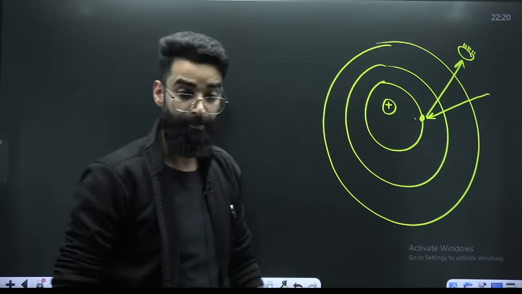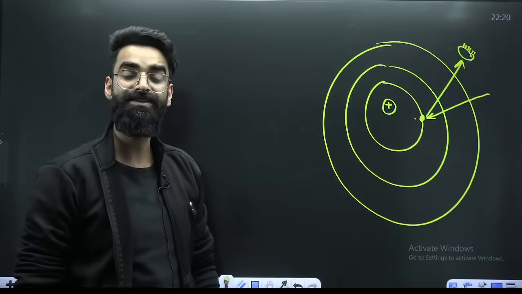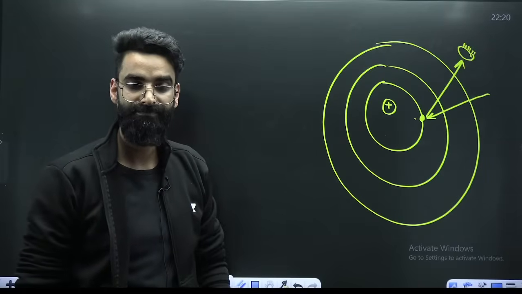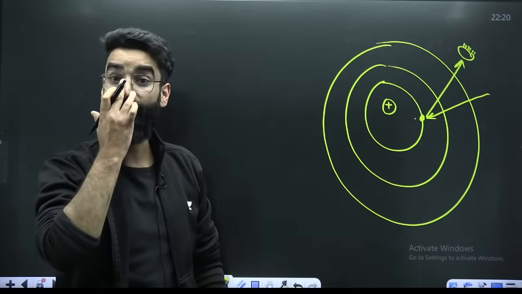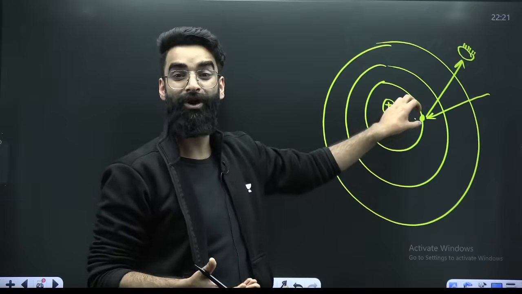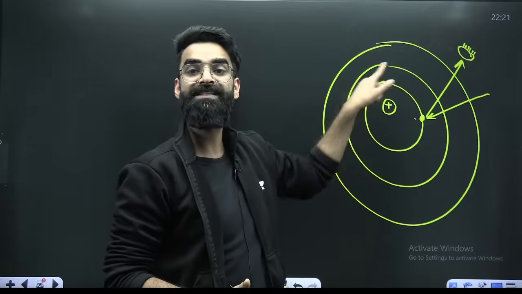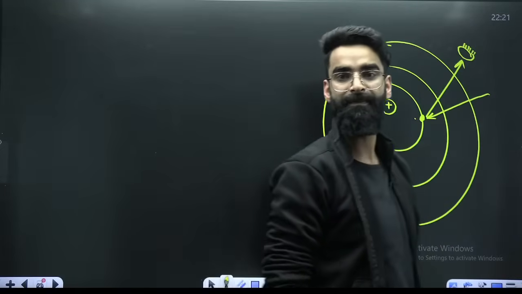But my dear students, we forgot one thing. What is light? Light is energy. When energy is incident on the electron, the electron absorbs that energy. When the electron absorbs that energy, it will start moving with higher speed now.